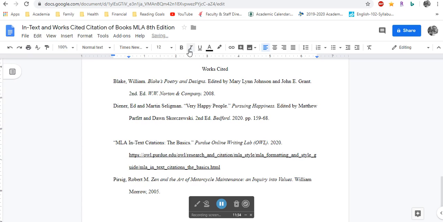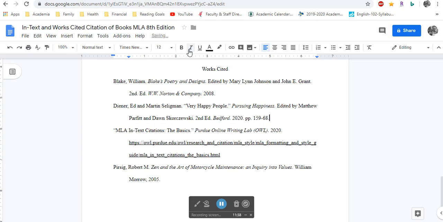So that's how you would cite a work from a reference work or an anthology. So as you're doing research, if you have a reader that's set up like Pursuing Happiness, where it's multiple articles written by multiple people, you can cite that article specifically, and that's how you would do it. You would use that to develop your paper or research journal. If you're using a reader that's by a single author that's not made up of multiple authors, multiple articles, like Zen and the Art of Motorcycle Maintenance, you would cite it in the way I've cited Zen and the Art of Motorcycle Maintenance.